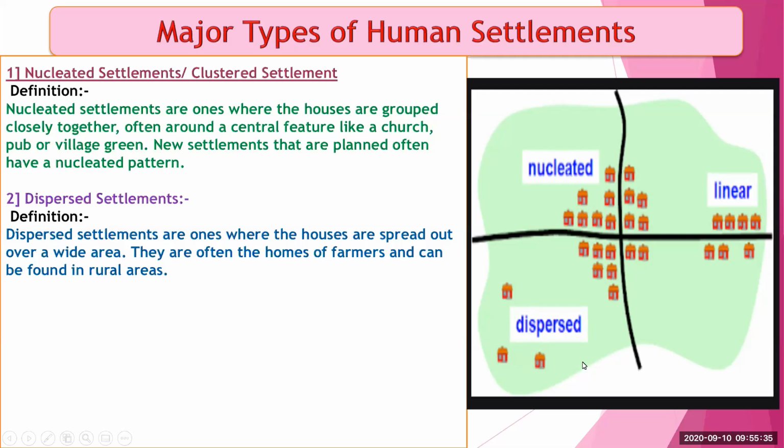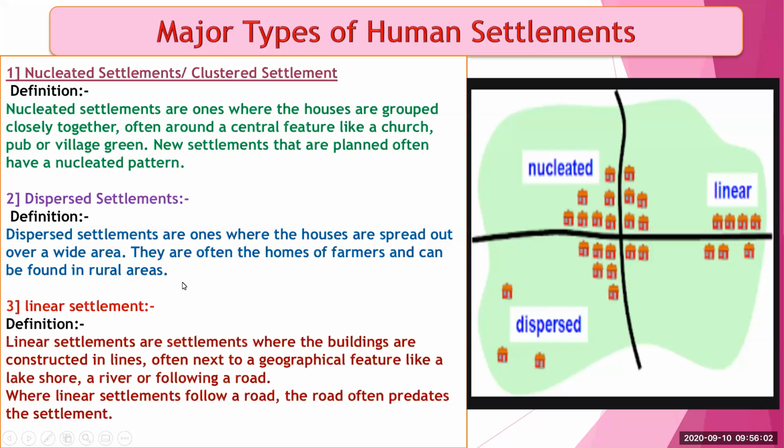We can find this type of settlement in village side areas because the availability of area is more in the rural side, and due to this factor people build their houses far away from each other, and this dispersed type of settlement forms.